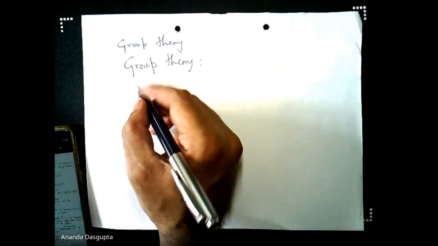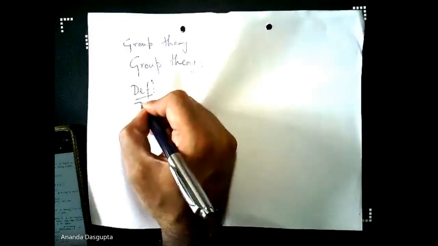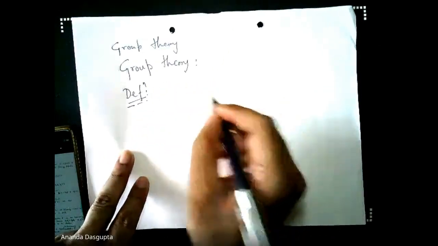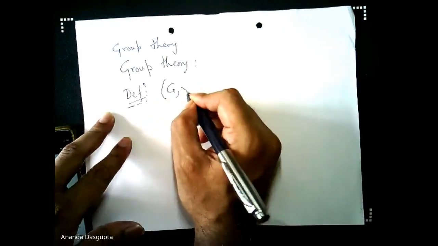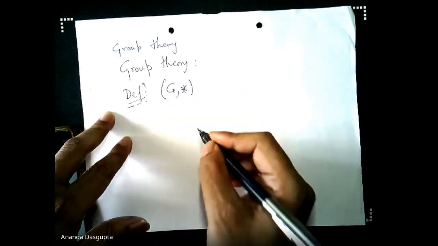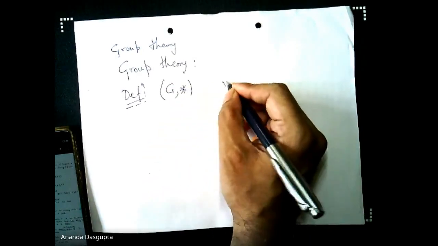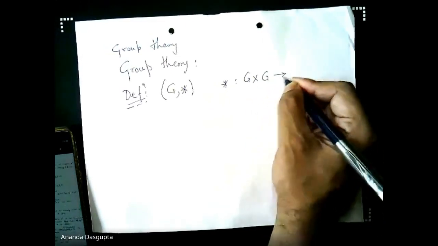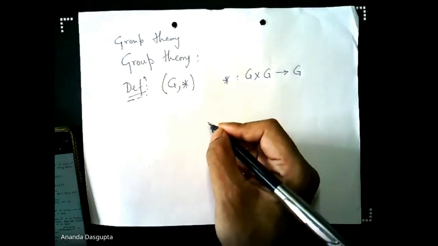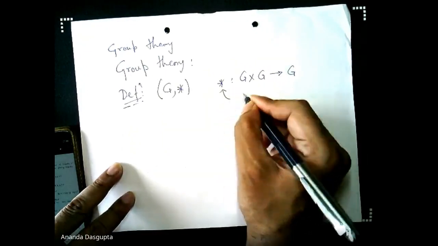Okay, so we start with the definition, of course, for all, as in all mathematical things. So a group is a pair. It's a set G along with an operation star. The star is an operation from G cross G to G. Now, this is what you mean when you say star is a binary operation.